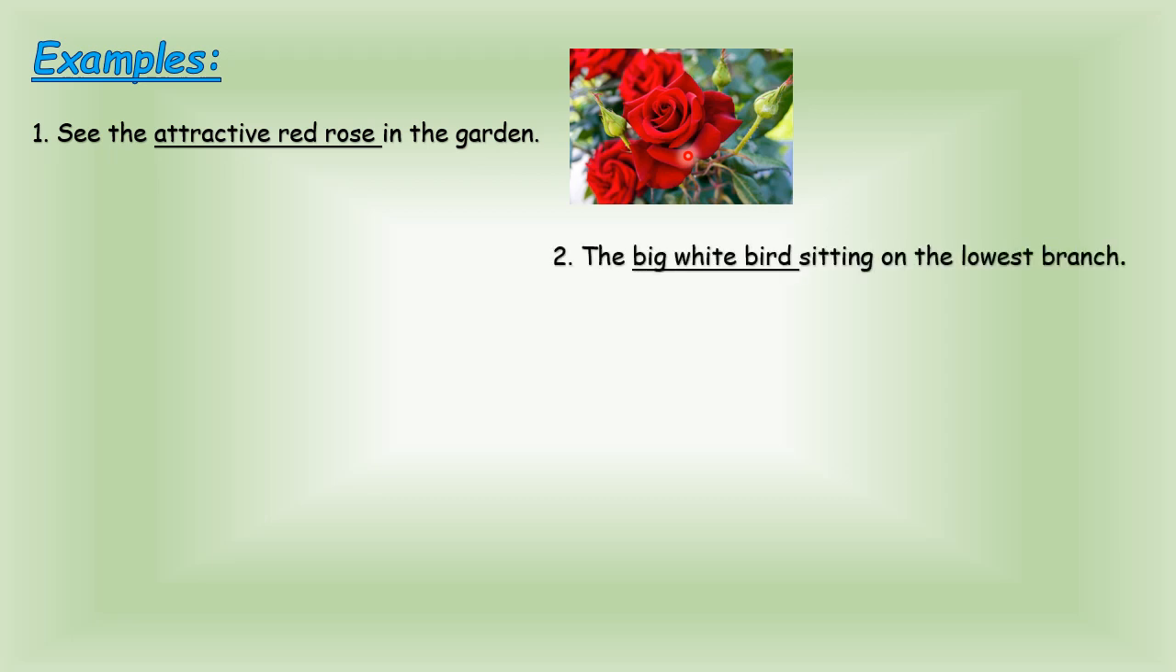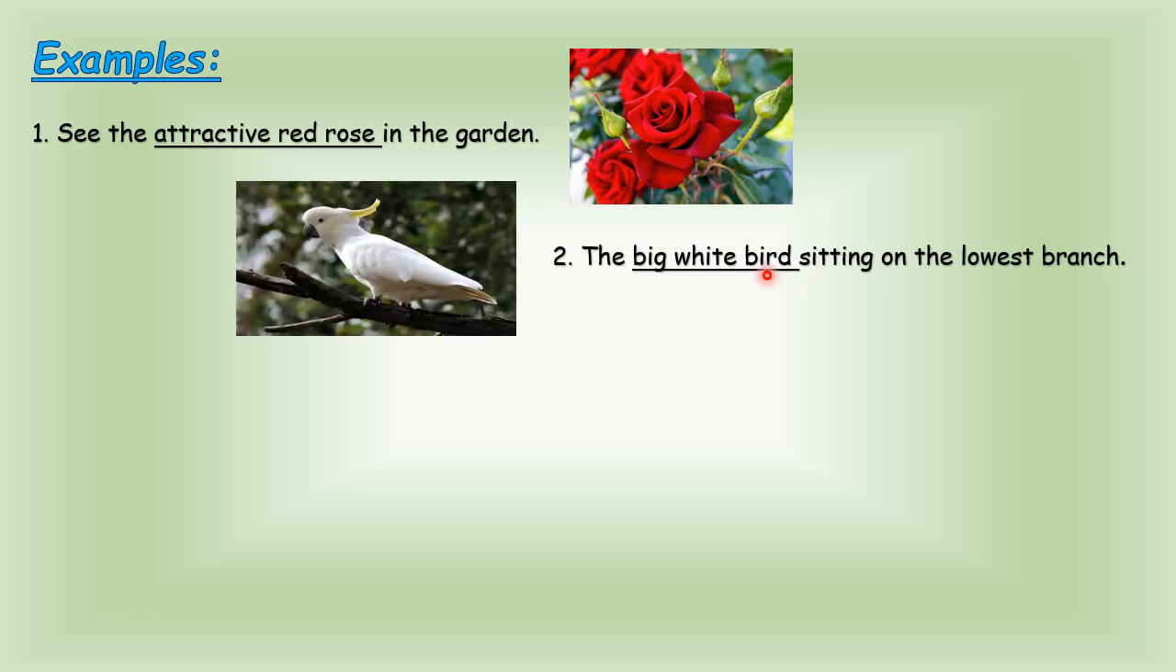Now see the second example. The big white bird sitting on the lowest branch. Now see, what are big and white? Adjectives. They are telling about the bird. So what image comes to your mind? Something like this. A white bird sitting on the branch. Yes. Let's take one more example, children.